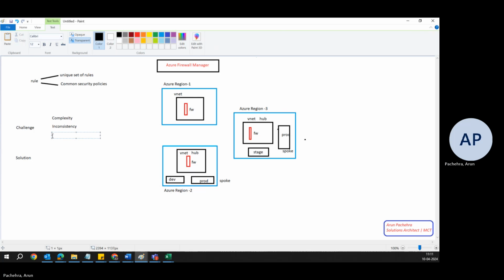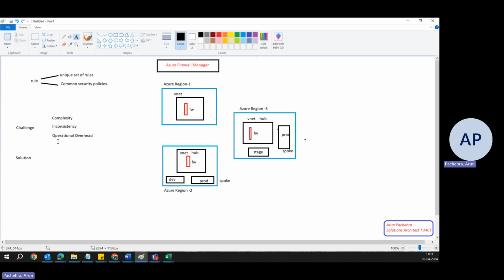Then what else can you think of? Well, definitely, updating common policies across multiple firewall instances requires repetitive effort and a lot of time, increasing the risk of inconsistency, as we mentioned. So it will burden our admins with a lot of operational overhead. These are a few challenges that we can think of as of now, but there could be many more.